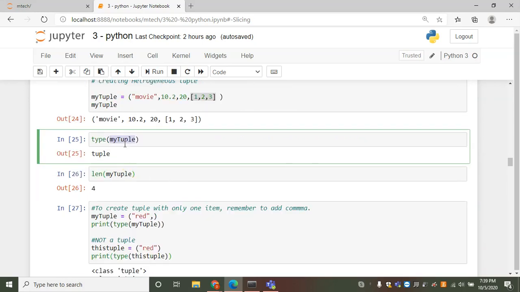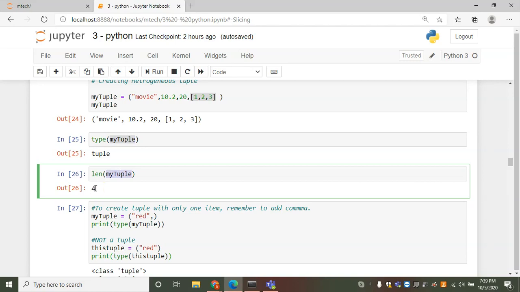I am checking the type of the tuple and I can check the length of the tuple. The length says 4. First element is movie, second element is 10.2, third element is 20, and this entire list is considered as a single element, the fourth.